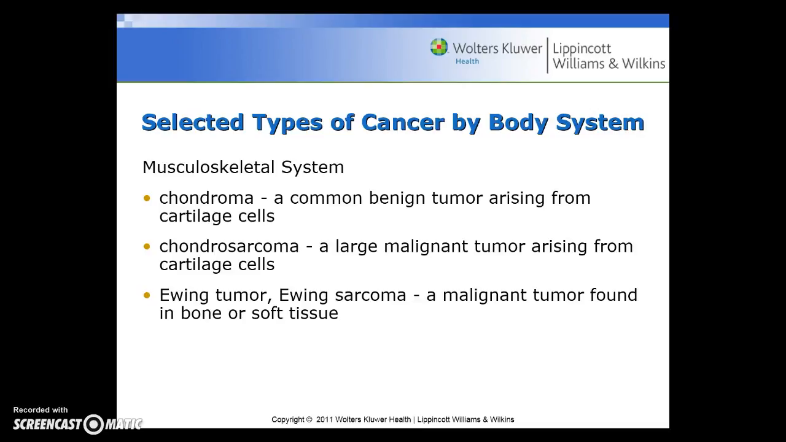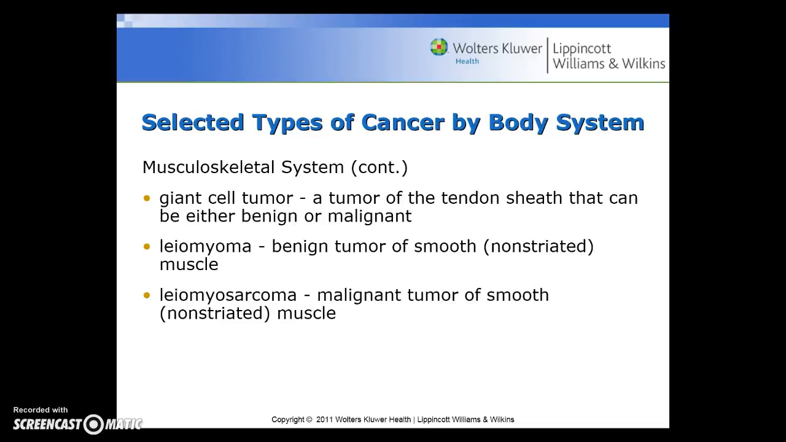Cancers in the musculoskeletal system include a chondroma, and that's a common benign tumor arising from cartilage cells. Chondrosarcoma is a large malignant tumor arising from cartilage cells. A Ewing tumor, or a Ewing sarcoma, is a malignant tumor found in bone or soft tissue. Additionally, a giant cell tumor is a tumor of the tendon sheath that can be either benign or malignant.